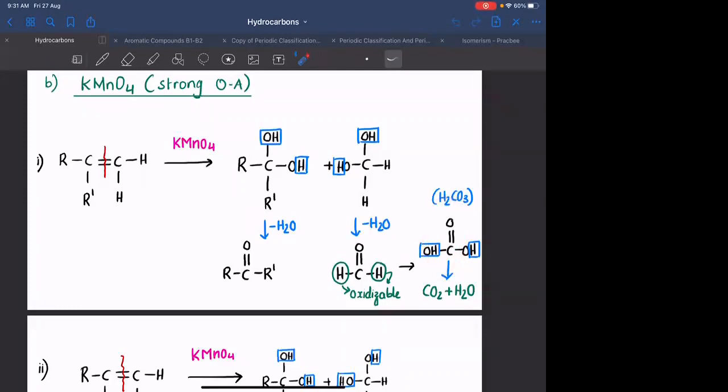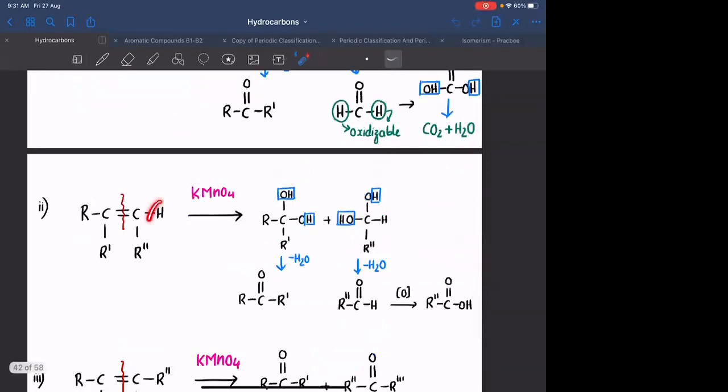You just need to keep observing this: whenever you see two OH on the same carbon atom, it is unstable. So if you have the least substituted carbon, that particular part converts into CO2 and H2O. If you have a highly substituted carbon, that particular carbon converts into a ketone. If you have one substitution less, first this carbon will convert into an aldehyde. Even here, you have an oxidizable hydrogen, so you need to convert this into OH, leading to the formation of a carboxylic acid. So in this case, the products are a ketone and a carboxylic acid.